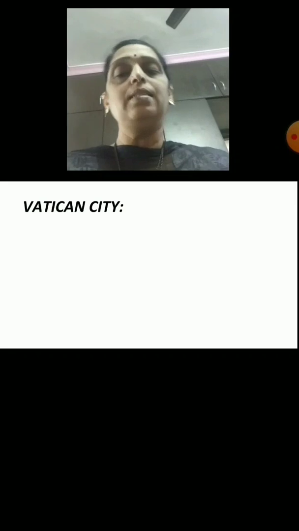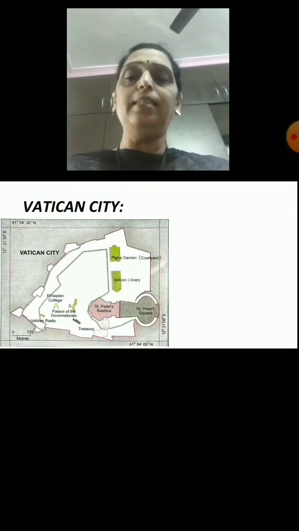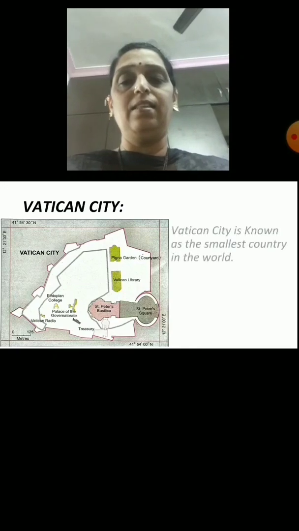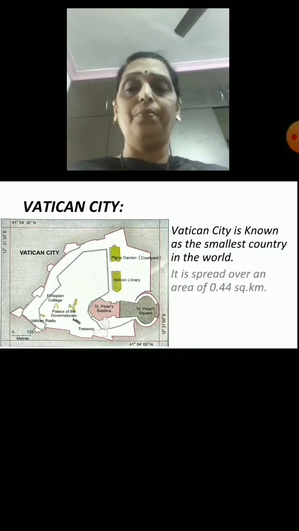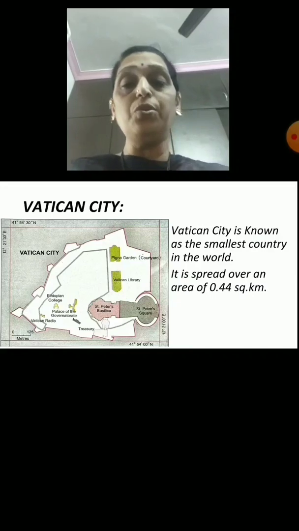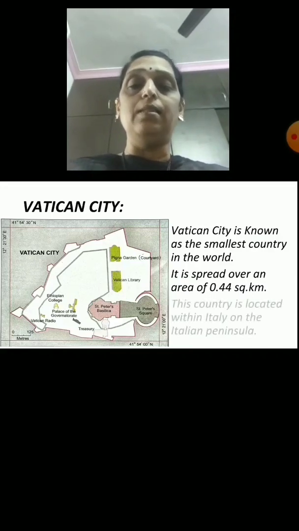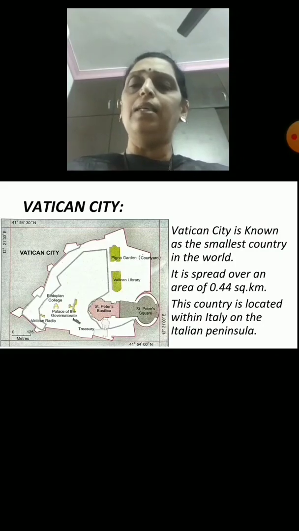Now the next map we are going to read is Vatican City. This is the map of Vatican City. Vatican City is known as the smallest country in the world. It is spread over an area of 0.44 square kilometer. This country is located within Italy on the Italian peninsula.